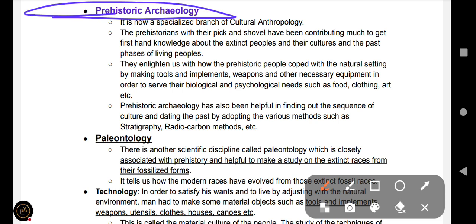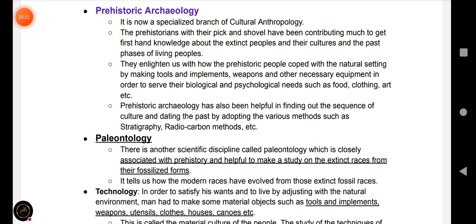And prehistoric archaeology is now a specialized branch of cultural anthropology. So you can remember what is prehistoric, that is finding the previous or ancient fossil evidences or any evidences which are dug from the earth surface. Under the earth, the prehistorians with their pick and shovel have been contributing much to get first hand knowledge about the extinct peoples and their cultures and the past phases of living people. So you can remember this.